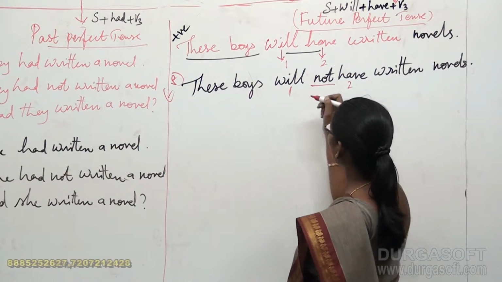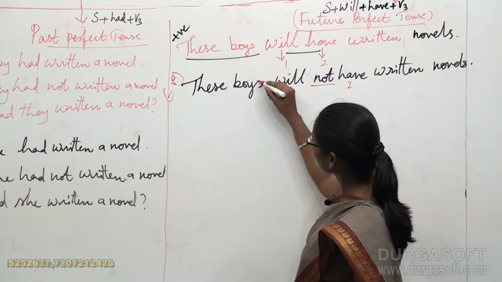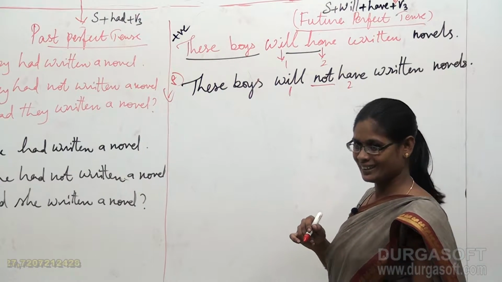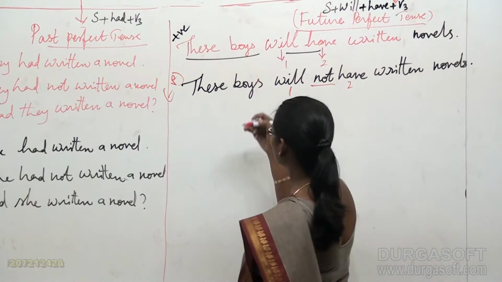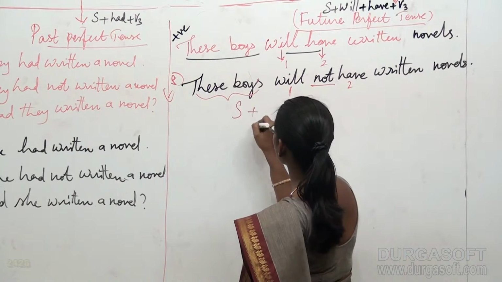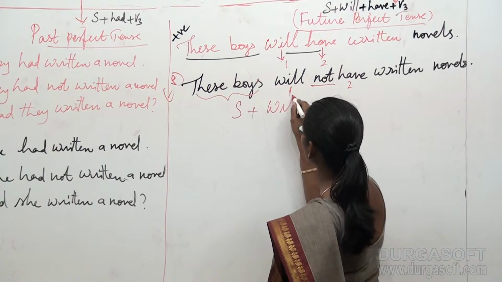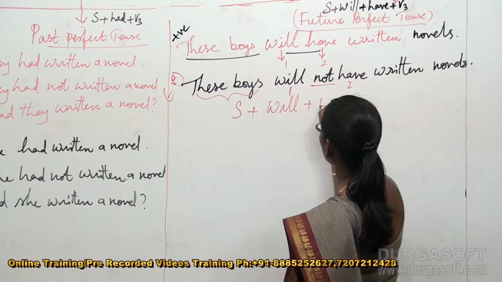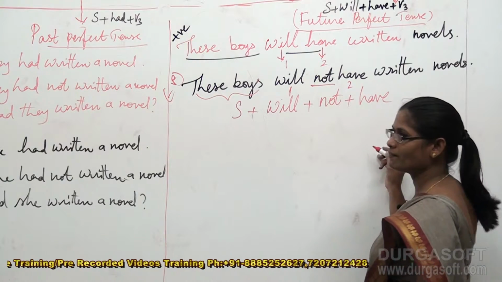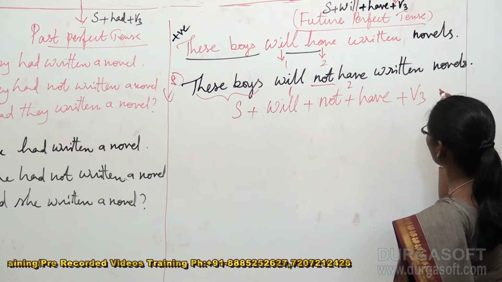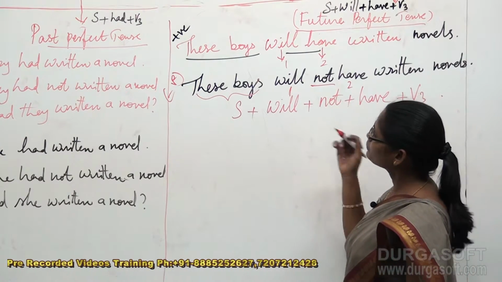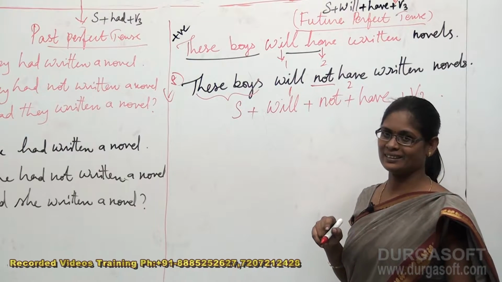Now, as we have already framed the negative sentence, I think it's not much difficulty for us to give the structure for this. Is it clear? Very good. So the structure is this: these boys stands for the subject plus will plus not plus have plus V3. So this is the required structure for the given negative sentence.